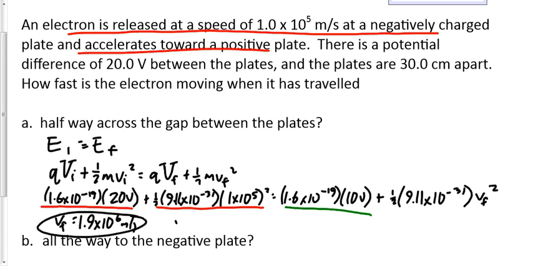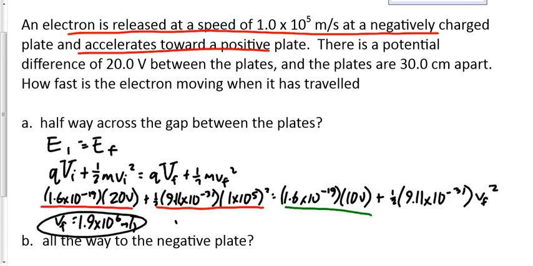1.9 times 10 to the 6, that's faster than 1 times 10 to the 5, isn't it? Should be faster, shouldn't it? And it is. That seems reasonable, doesn't it? What if I had gotten 1.9 times 10 to the 9 meters per second? Is that reasonable? No, because that's faster than the speed of light. Can't be faster than 3 times 10 to the 8 meters per second. If you get 1.9 times 10 to the 9, you know you've made a mistake. Try again. This seems pretty reasonable, though. Usually we're in that 10 to the 5, 10 to the 6, 10 to the 7 meters per second range. Yeah, it is 10 to the 6.